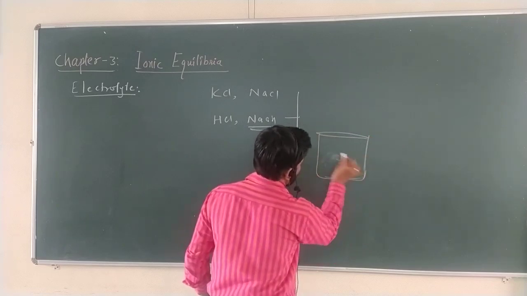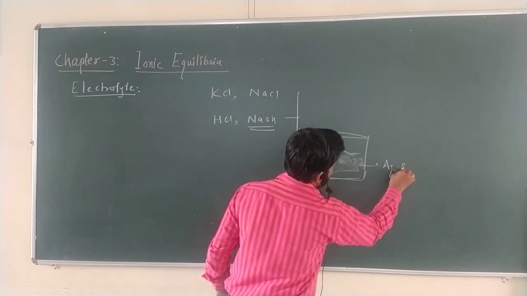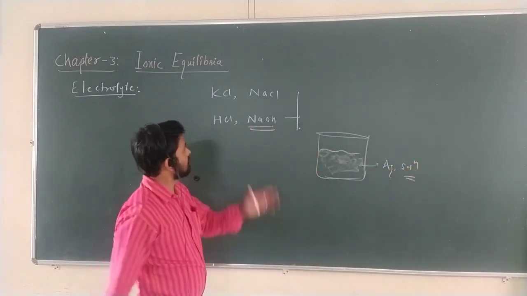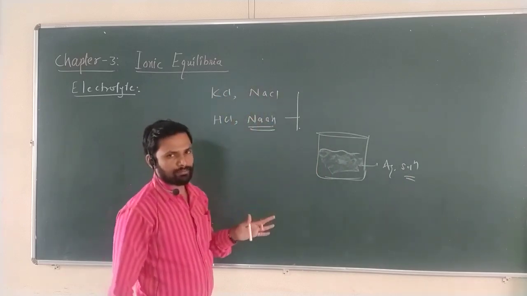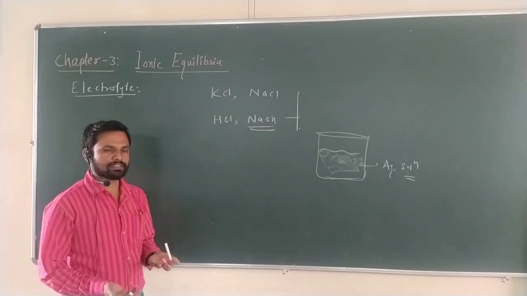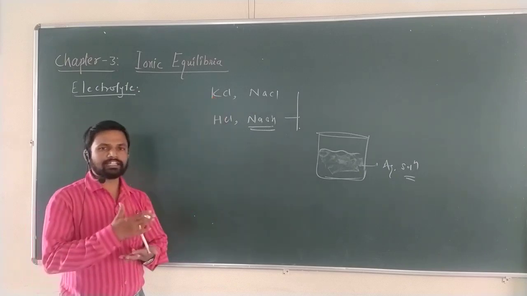Let us consider an aqueous solution. If we take any compound, whether it is KCl, NaCl, HCl or NaOH, these are ionic compounds. What is meant by ionic compounds? The bond between these elements is an ionic bond.